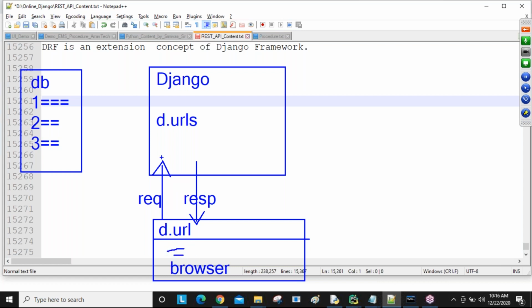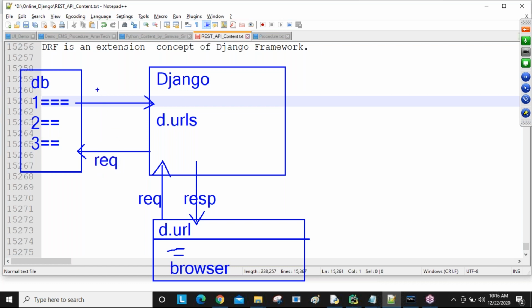Whenever we are sending the request, Django forwards it to the database via models. In Django ORM we write queries such as model name dot objects dot all. So we write ORM queries, interact with the database, and get the data back. Using ORM queries only, our Django communicates with the database.